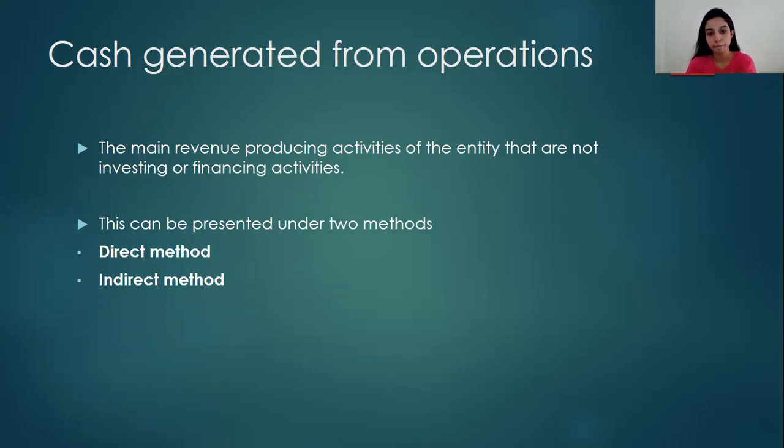So which are not coming under investing or financing activities. So when you're identifying a particular cash flow under operating activity, you need to make sure that it does not come under investing or financing activity. So whatever the cash flow which is related with the main revenue producing activity, which is sales, you can include it under cash flow from operations.